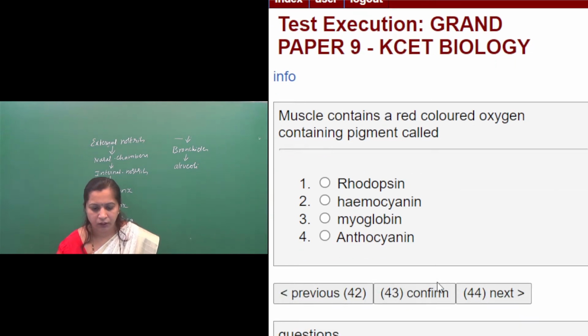Question number 43. Mussel contains a red colored oxygen containing pigment that is called as rhodopsin. Second option, hemocyanin. Third option, myoglobin. Fourth option, anthocyanin. See, mussels.